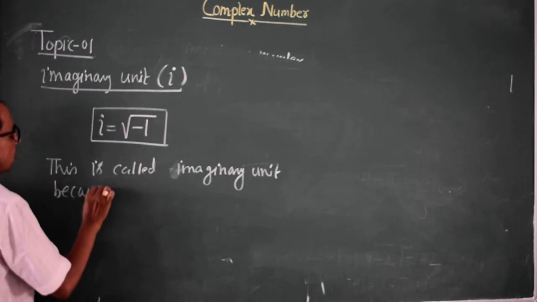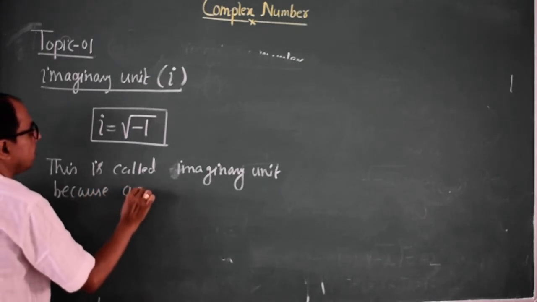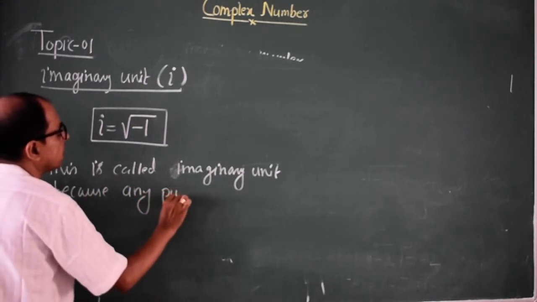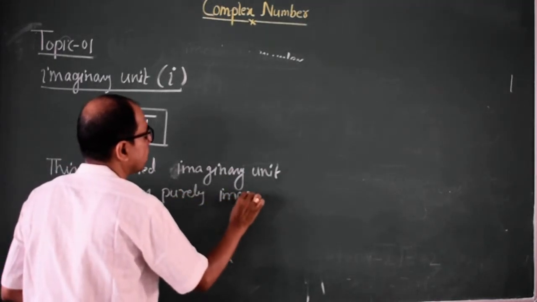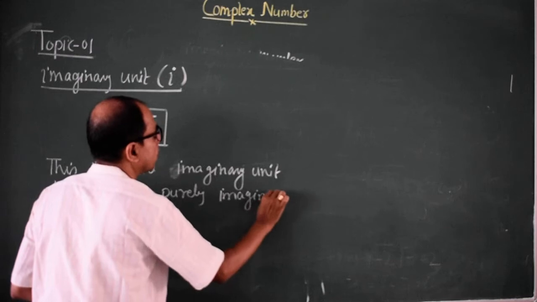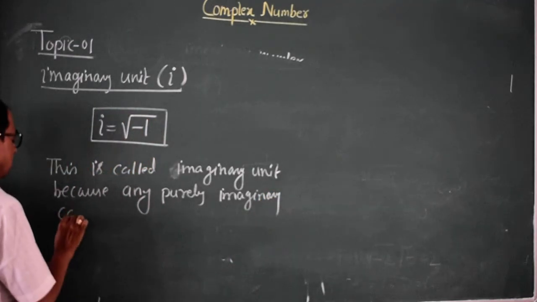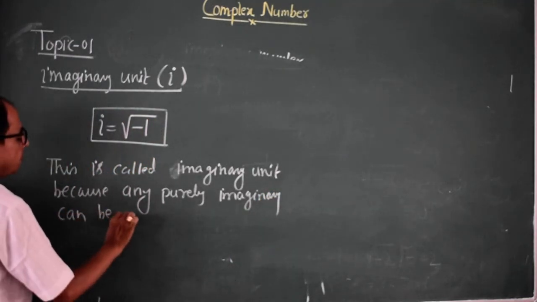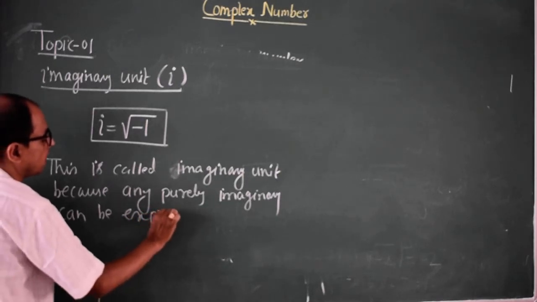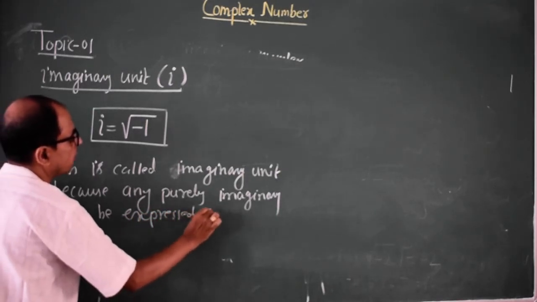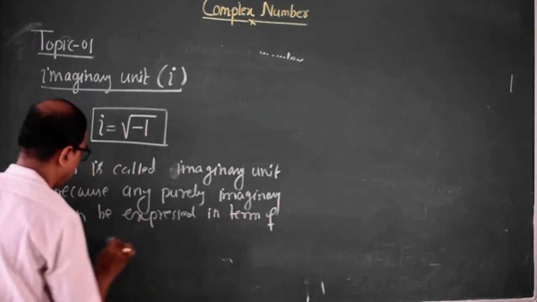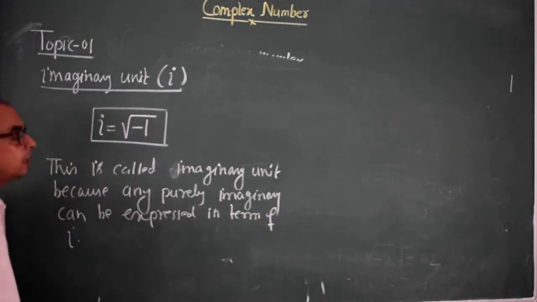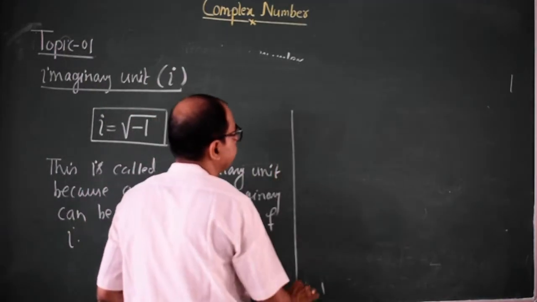Any purely imaginary number can be expressed in terms of iota. Clear? See example.